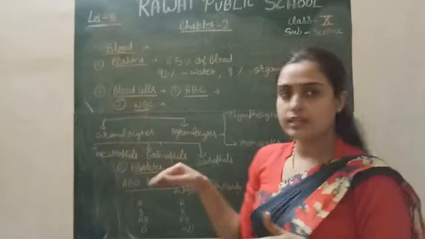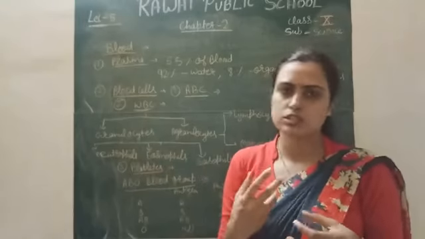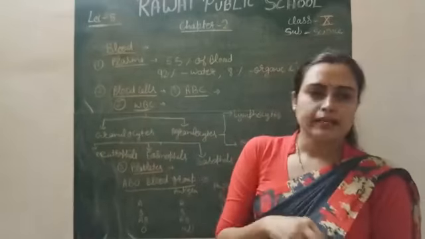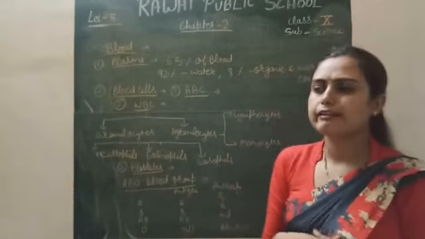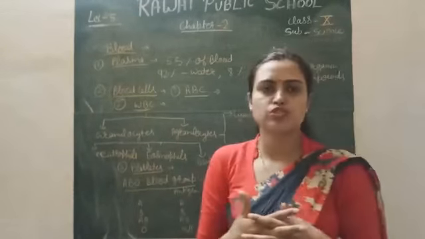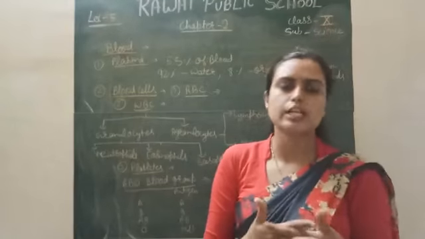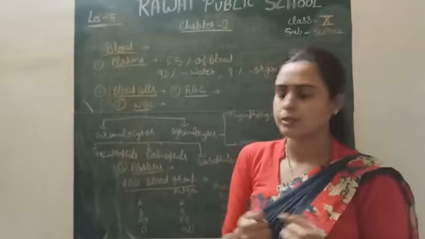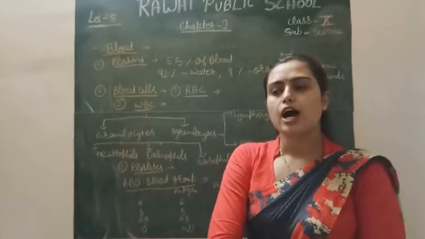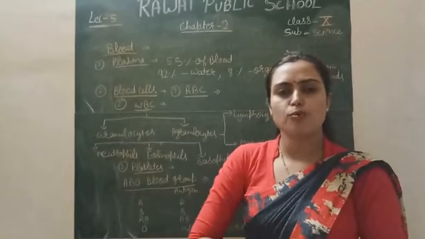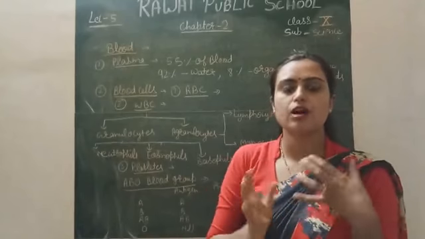And their lifespan is approximately 10 days, you can say 1 week to 10 days, to 20 days maximum, not more than this. And their count is about 3 lakh to 3.5 lakh approximately in an adult human simply. Platelets have various blood clotting factors. One factor is called thromboplastin, which actually helps in blood clotting.